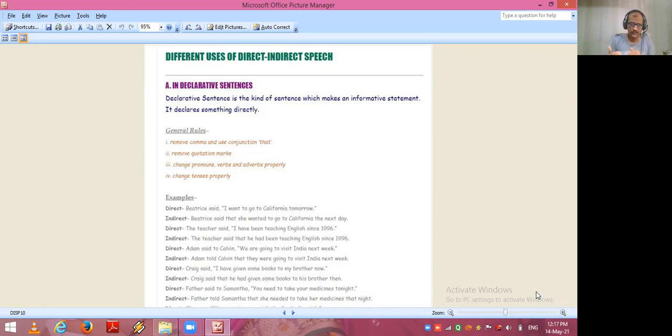So in place of said to, I have used the reporting verb told, then the conjunction that. You converts into she, needed to take, in place of your the pronoun her, and in place of tonight we have used that night. So in this way we can understand how direct indirect speech is used in declarative sentences. Okay, I come to the next slide.